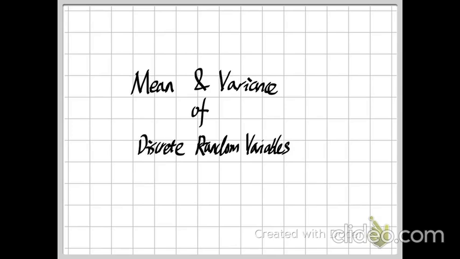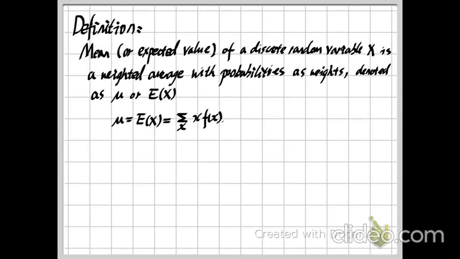So here, for the mean of a discrete random variable, let me first talk about the definition. The mean of a discrete random variable, we also call this the expected value of a discrete random variable. If we denote this random variable by capital letter X, then this mean is actually a weighted average with respect to the probabilities.